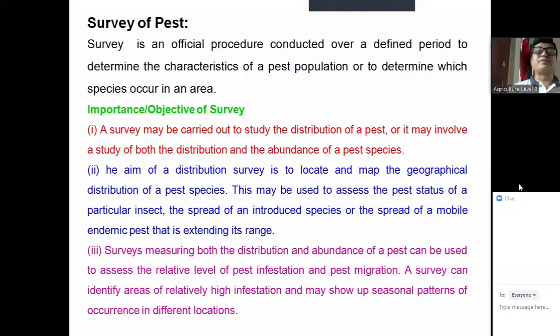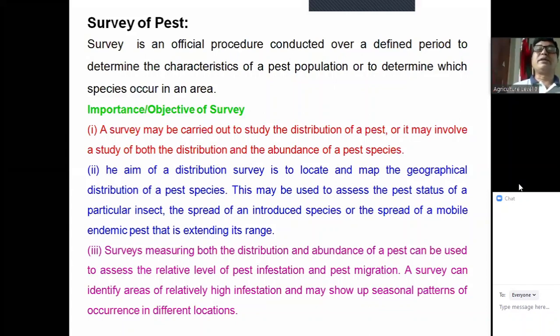সার্ভে অফ পেস্ট, এটা তোমাদের একটা সিলেবাসের পার্ট। ইনসেক্ট সার্ভে, হোয়াট ইজ সার্ভে? The survey is an official procedure conducted over a defined period to determine the characteristics of a pest population or to determine which species occur in an area.